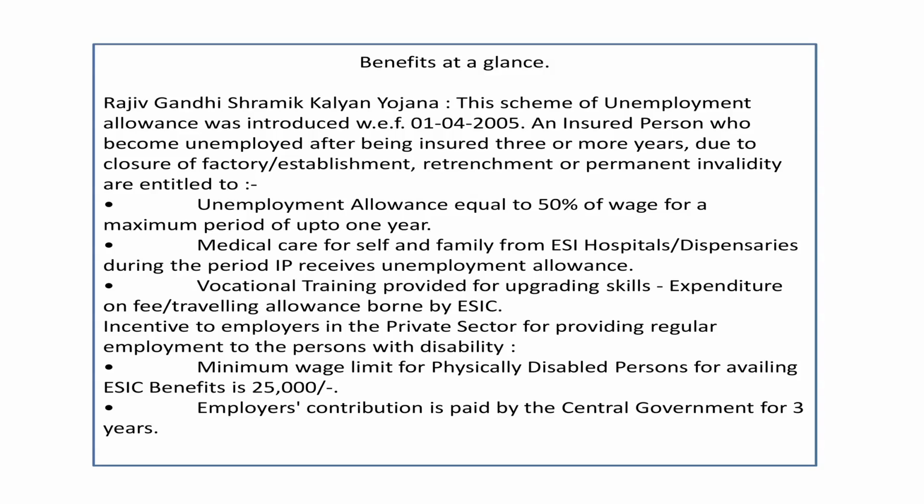Then the wage limit for a physically disabled person for availing ESI benefits is 25,000 rupees. So this is an advantage in the sense that for physically disabled persons, the wage limit is 25,000. For others it is 15,000. So we want to ensure that physically disabled persons get covered under the ESI scheme, even though their salary bracket is more than 15,000 but less than 25,000.